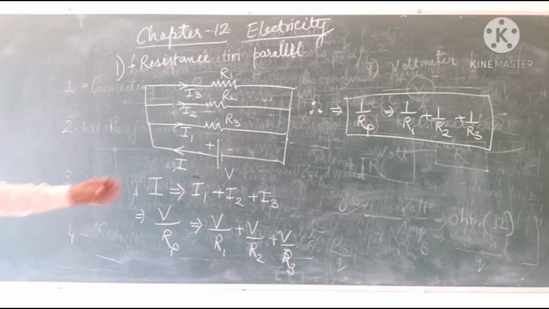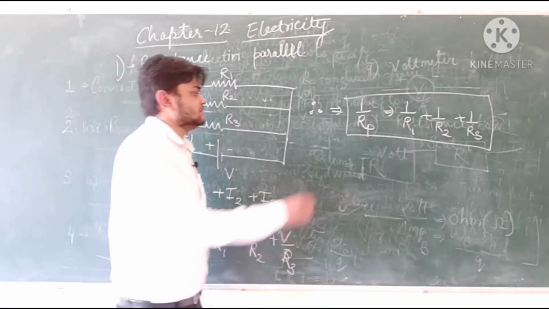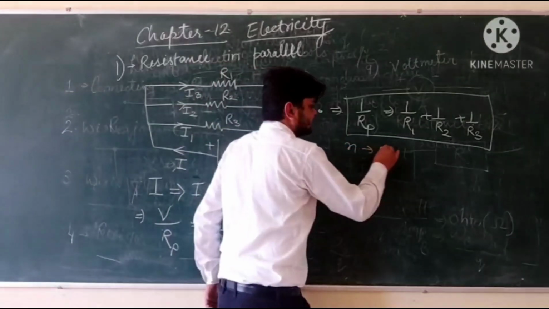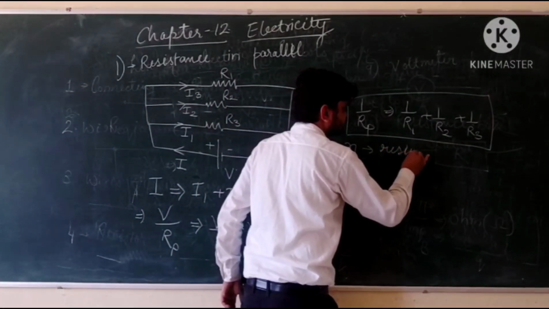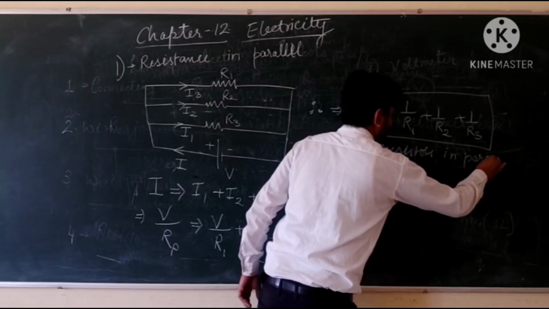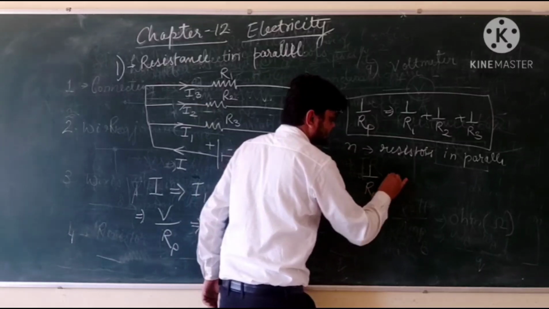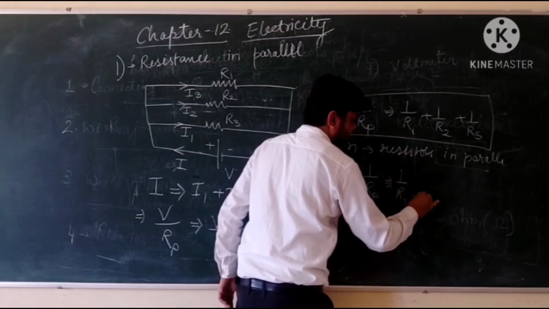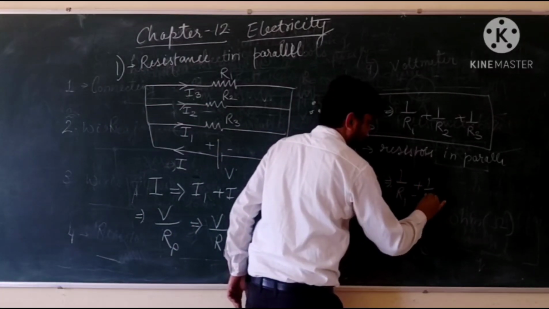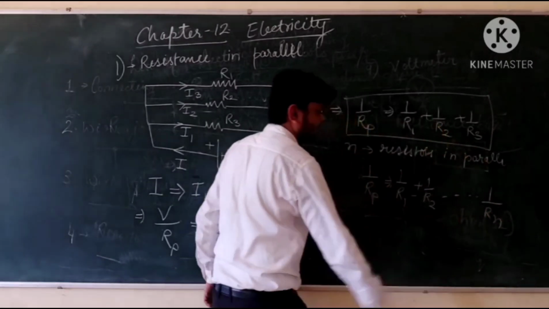So if any n number of devices are connected, we will get the general formula for n resistors in parallel as 1 upon resistance in parallel is equal to 1 upon R1 plus 1 by R2 up to 1 upon Rn.